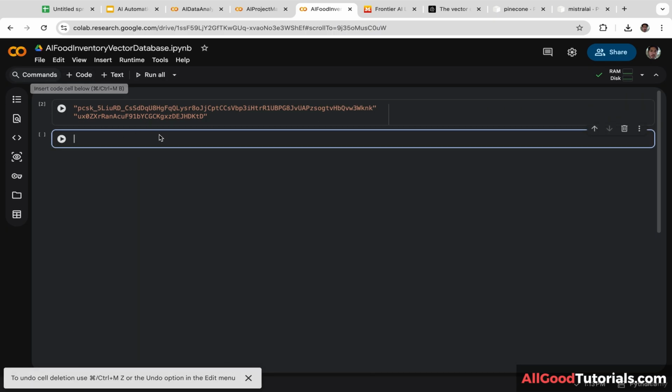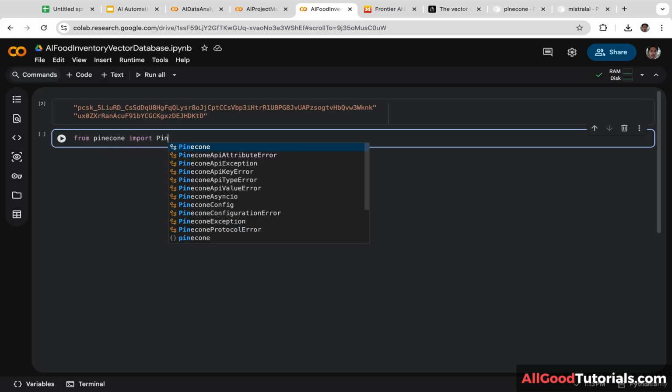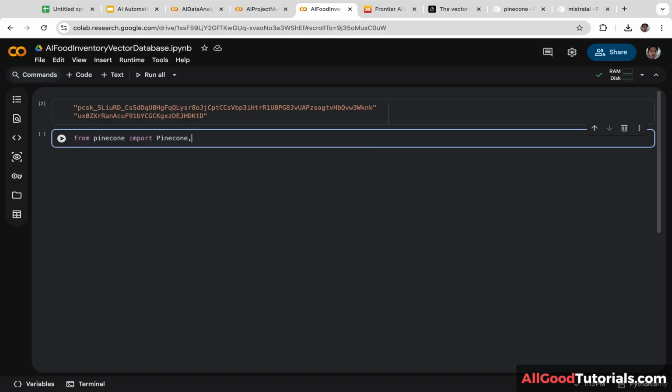Let's add another block of code. Okay, now we are going to import several Python libraries. Firstly, we're going to import Pinecone and ServerlessSpec. From pinecone import Pinecone, make sure it is uppercase, comma, ServerlessSpec. We are going to use these libraries for creating and managing vector indexes.